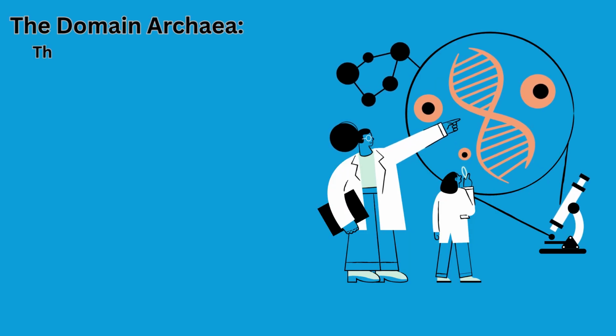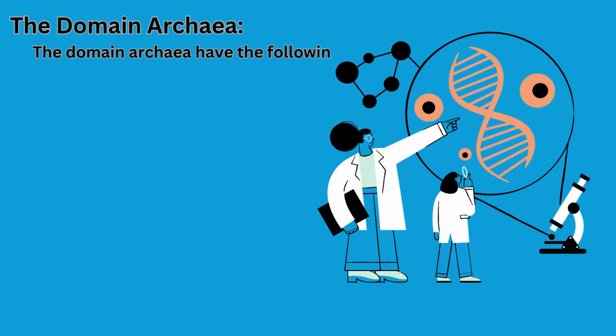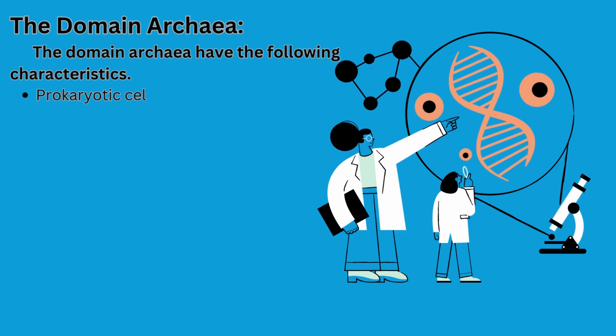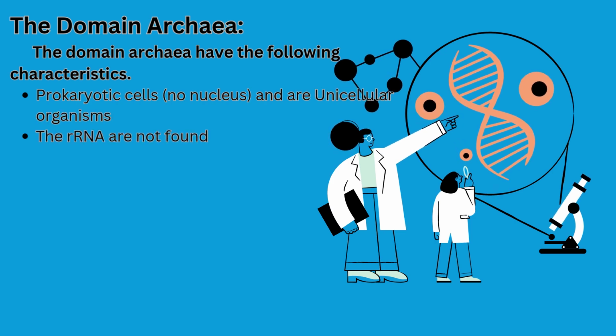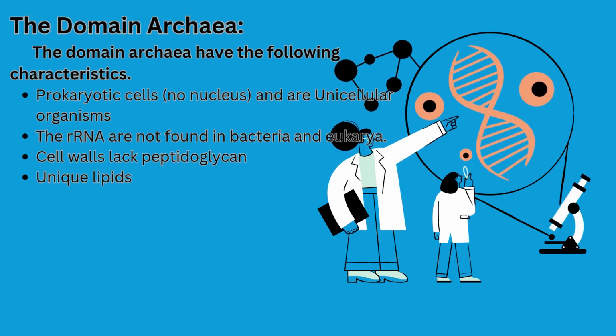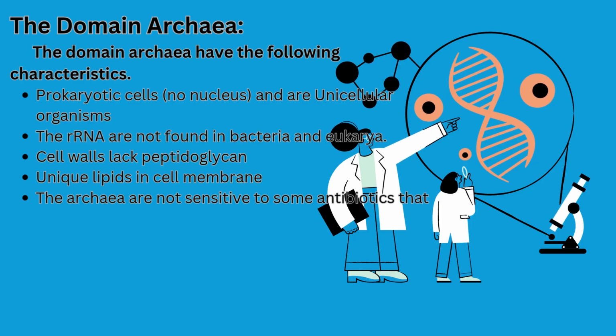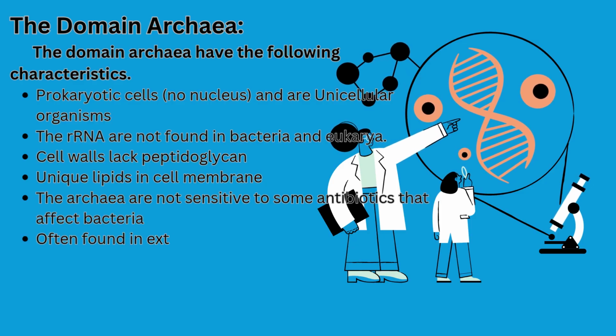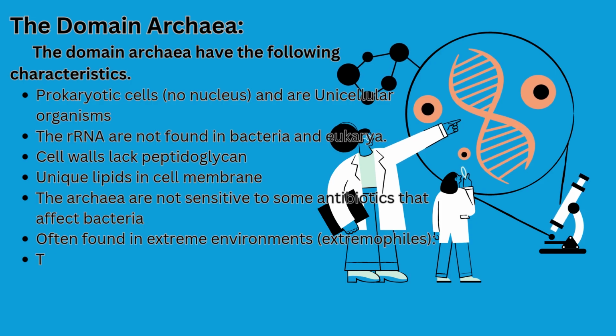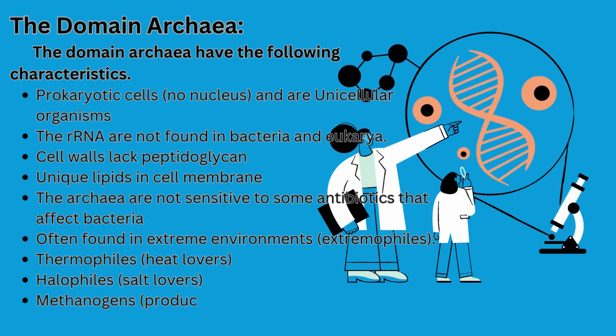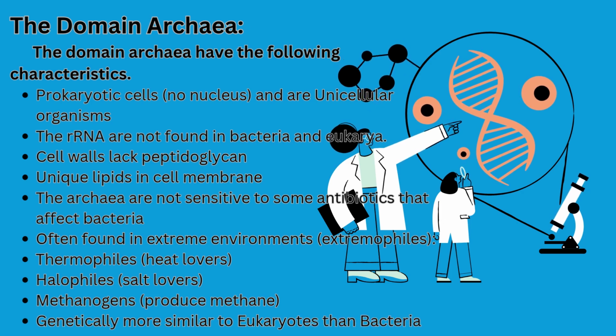The domain archaea have the following characteristics. Archaea are prokaryotic cells. The cell walls of archaea contain no peptidoglycan. The ribosomal RNA is not found in bacteria and eukarya. Archaea are not sensitive to some antibiotics that affect bacteria. They are sensitive to some antibiotics that affect the eukarya. Archaea live in extreme environments. Archaea membrane can withstand higher temperature and stronger acid concentration. Archaeal creatures include methanogens, halophiles, and thermoacidophiles.